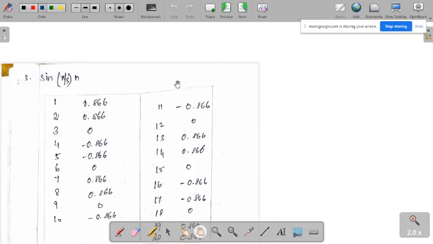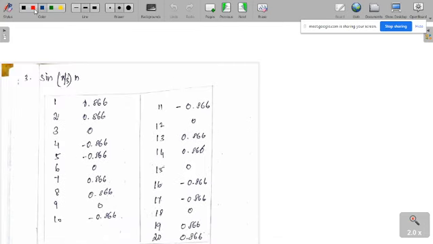This is the case with pi. This is the discrete case. First case we are taking with pi.